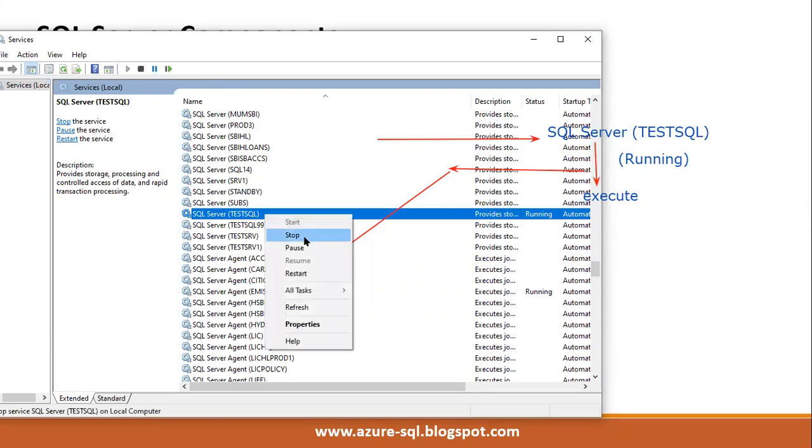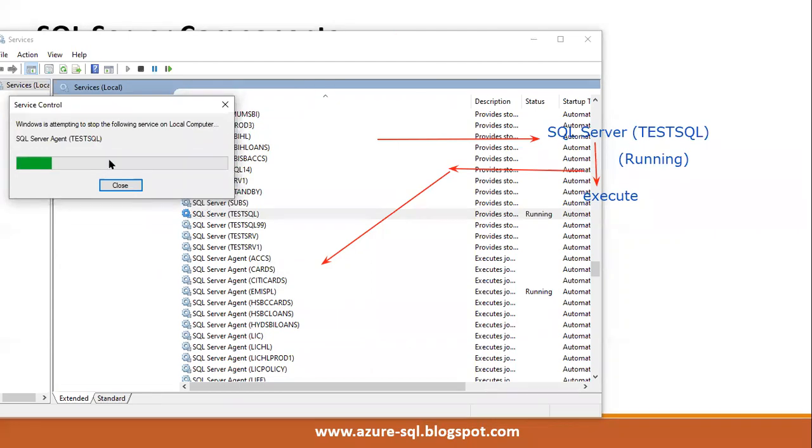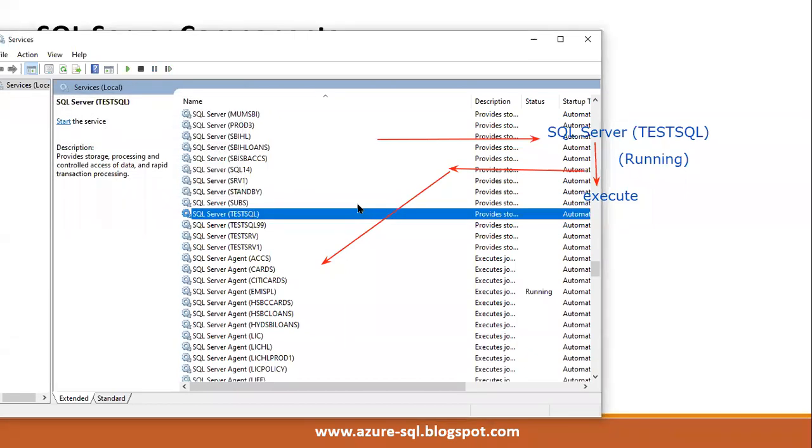But if I stop this service here, test SQL, it is stopping. Check it, stopped successfully. Now it is not running.